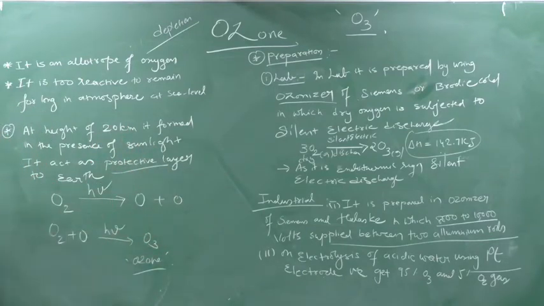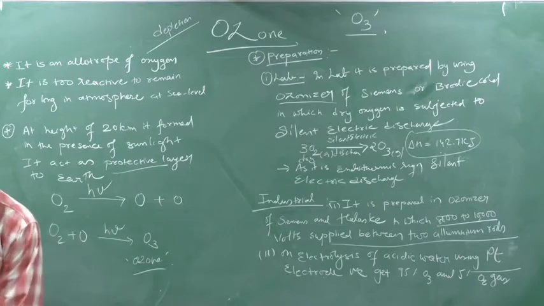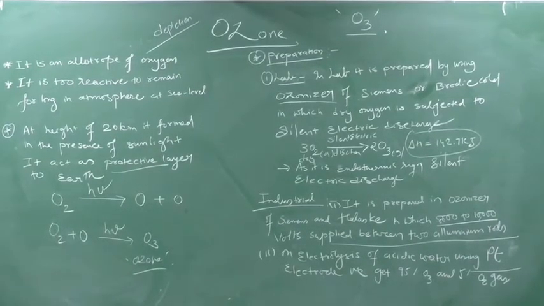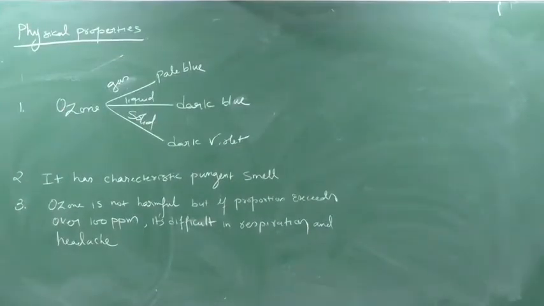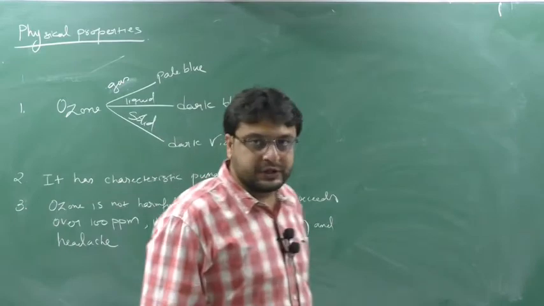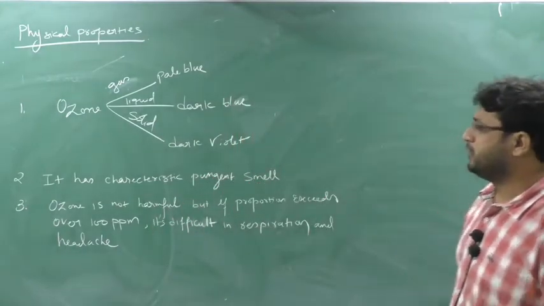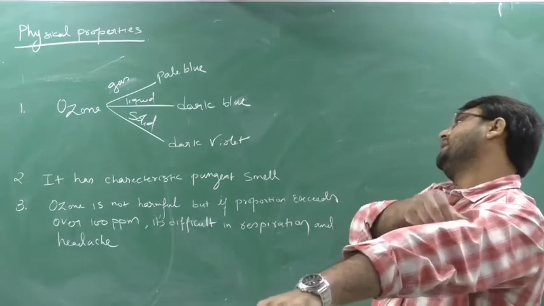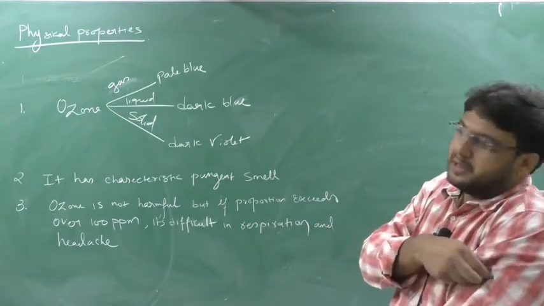Next we are going to see the physical properties, and then we will see the uses. Write down, take a screenshot. So here we are going to see the physical properties. We have only 2 to 3 important physical properties. Before going to the physical properties, we will see the structure.